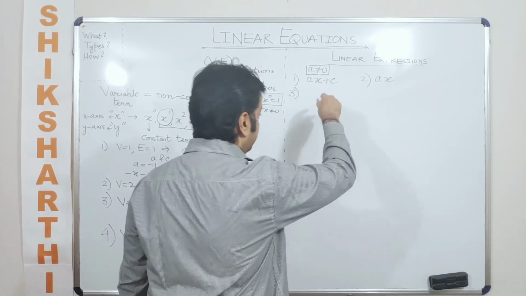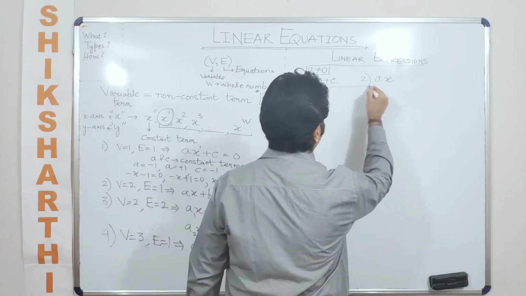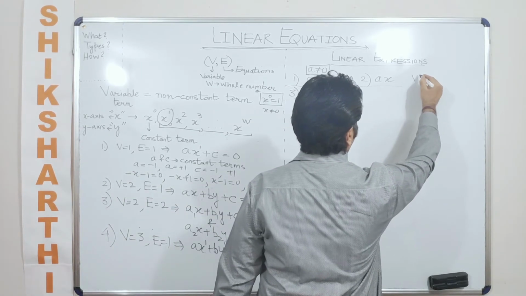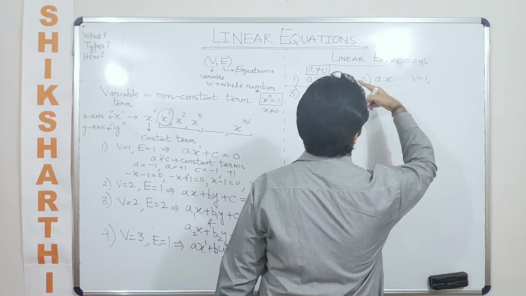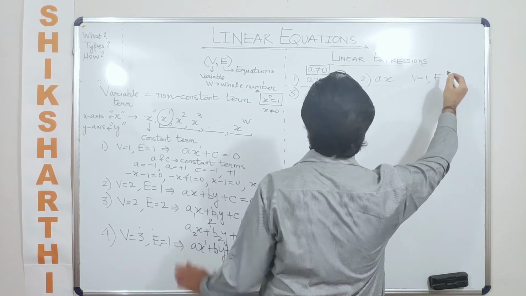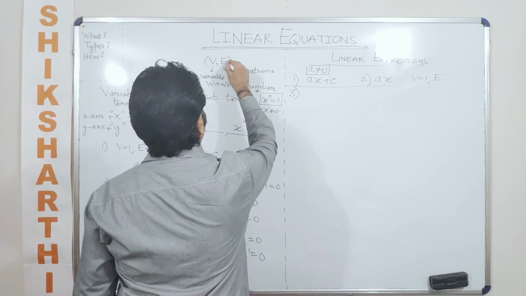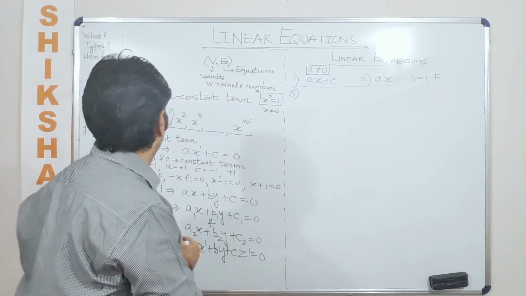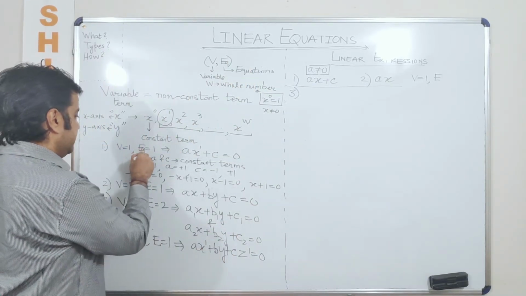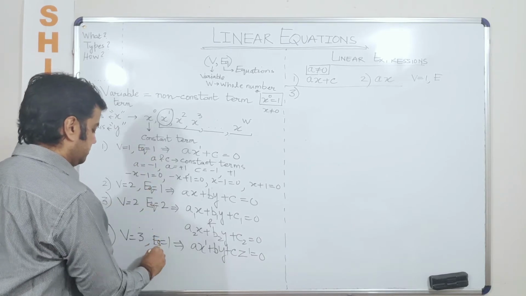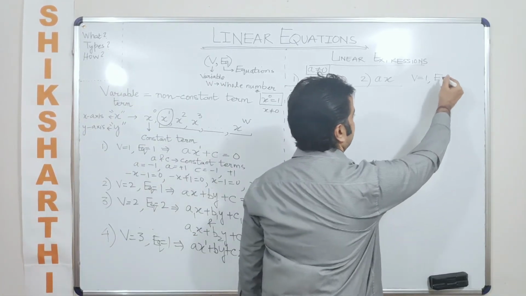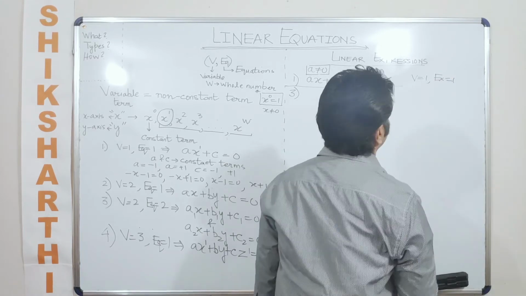So if I talk about the first 2 cases, we are basically talking about variable being equal to 1 and the expression. Now E here was equation, so let us say I take this as EQ. In all these cases I'll put it as EQ, and in this case I'll put it as EX, right?